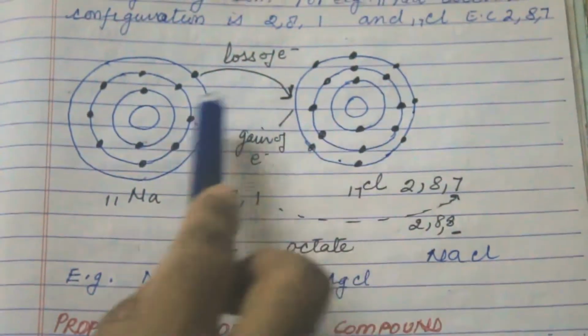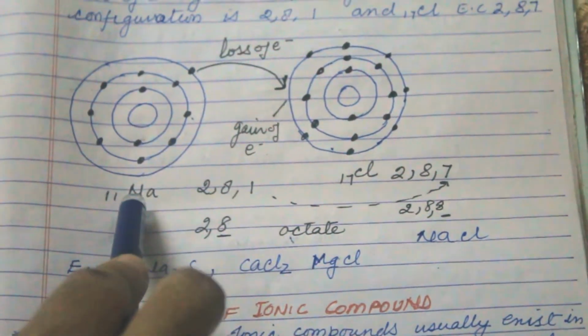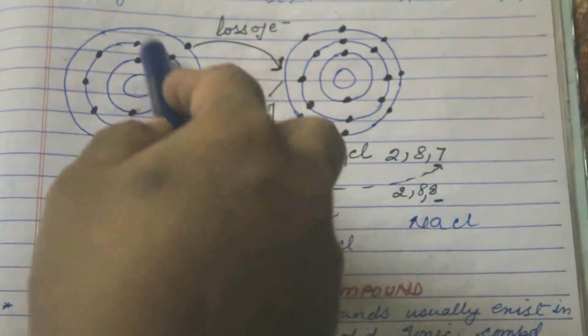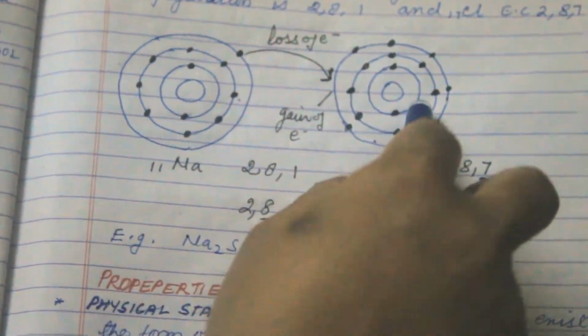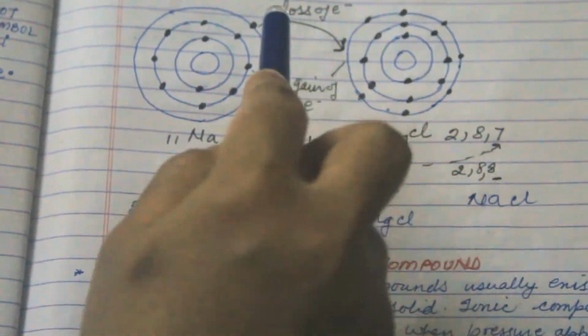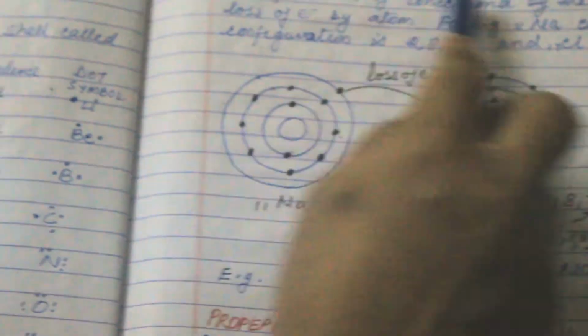This type of bond, in which one atom totally gives its electron to another atom to make a bond, is known as an electrovalent bond.